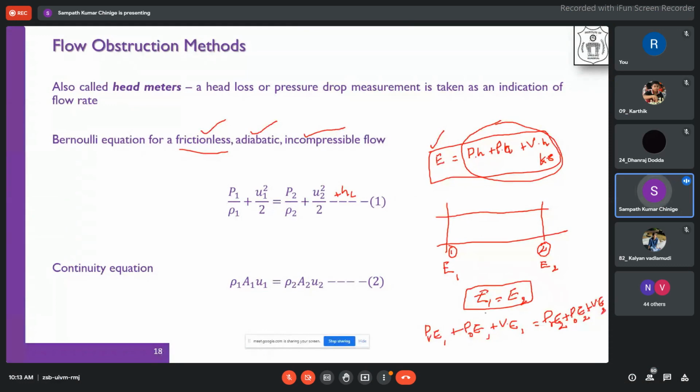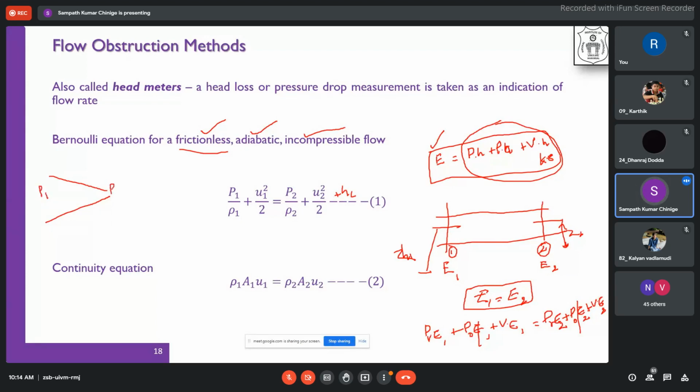The only change is here: if it is a horizontal pipe, the potential head, that means the height H1 or Z1, should be equivalent to Z2. Therefore, this energy will not change. Z1, Z2, this term, potential energy, will be gone. The remaining things are the pressure energy and the velocity energy. So these are dependent on the cross section of the tube. Suppose the cross section of the tube goes like this, that means it is converging. Then there is a drop in the pressure, P1 is here and P2 is here.